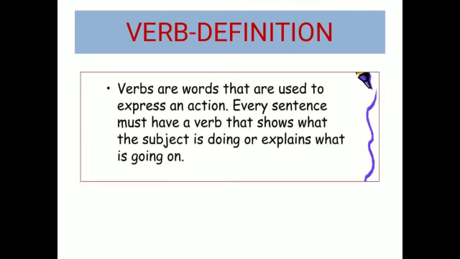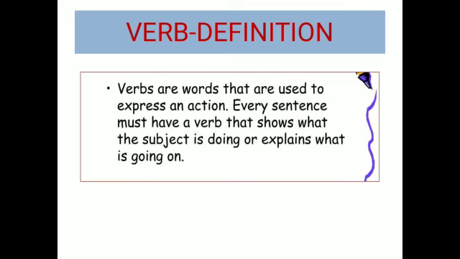Verbs are words that are used to express an action, any action. Every sentence must have a verb. That's what I told you, that no sentence can exist without a verb. It shows what the subject is doing, or explains what is going on. Means beta, verbs are words that show actions or state. Actions means what the subject is doing, the work being done, physical activity. And state means the situation where no physical activity is involved, but the situation of something is shown.